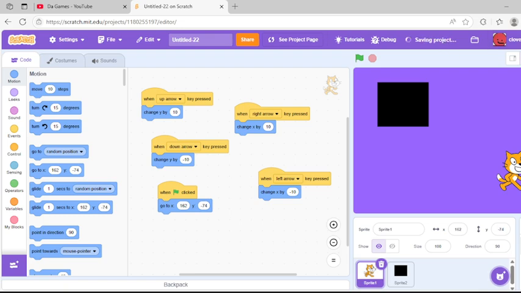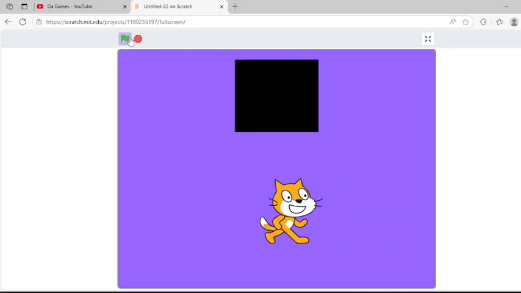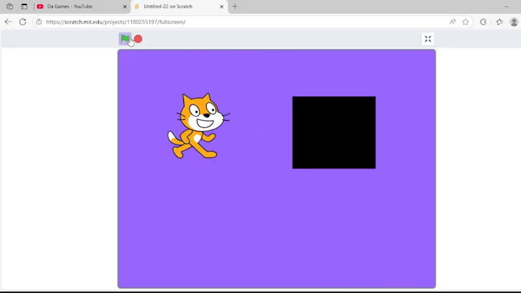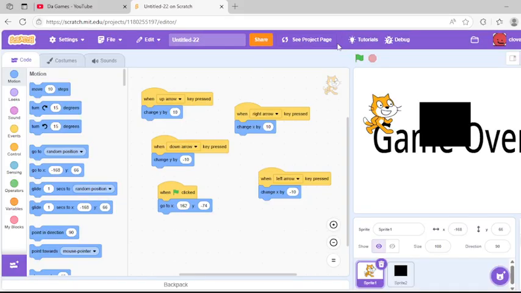Now that we got that out of the way, here's what our game should look like. See, it's going to bounce around, and we got to avoid it, but when it touches us, it says game over. That looks good. Thank you for joining in on this tutorial series, and I hope you enjoy.